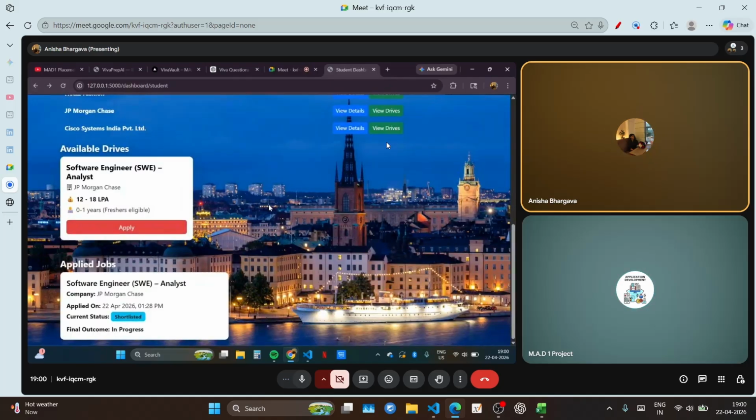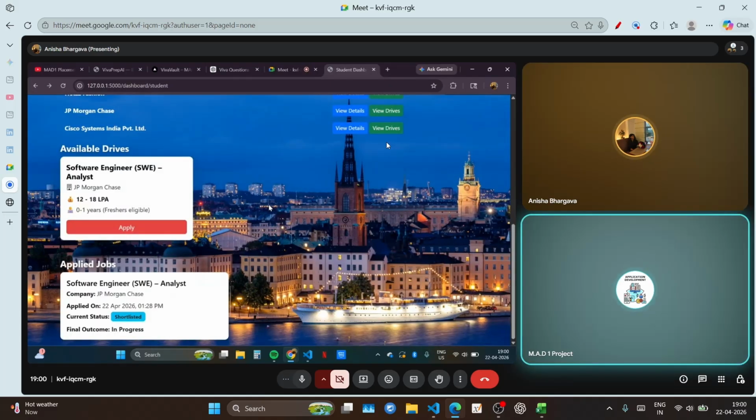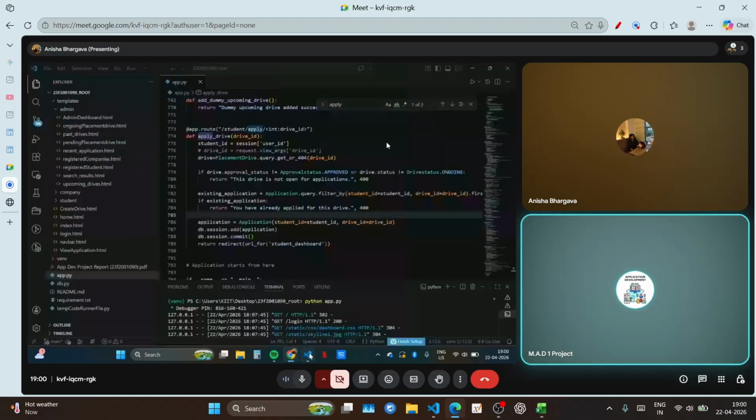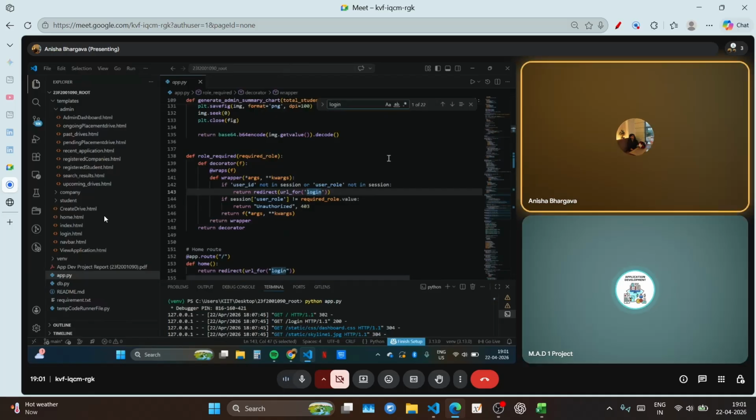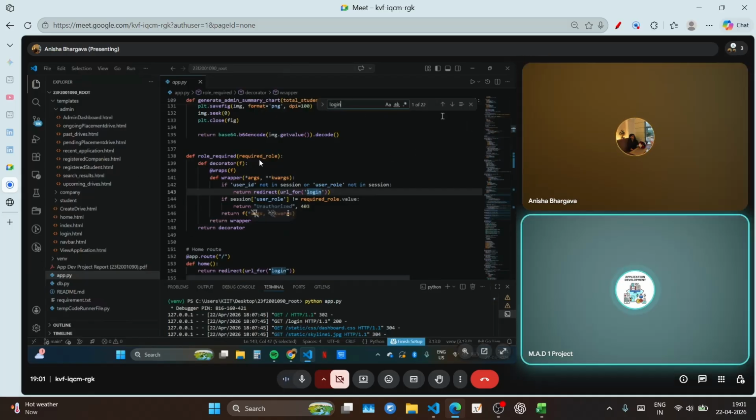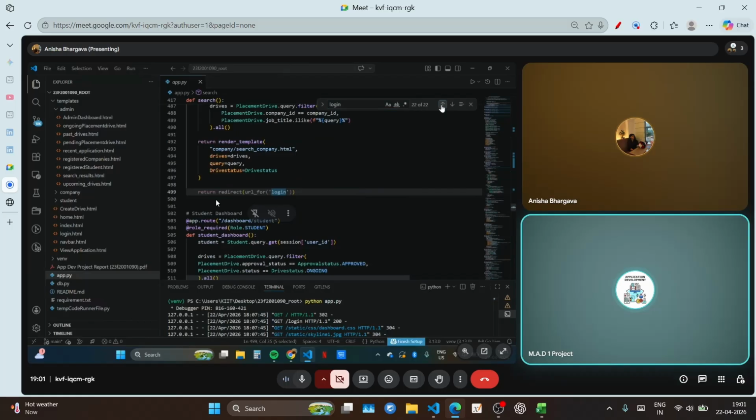Okay, okay. Can you show me your app.py? I have a certain set of questions that I'm equipped to ask you. Where you have logged in, would you please show your login endpoint, or I would like to say the routes that are responsible for your login and how you are redirecting to a particular dashboard on the basis of their roles. So, would you please explain this role required function?